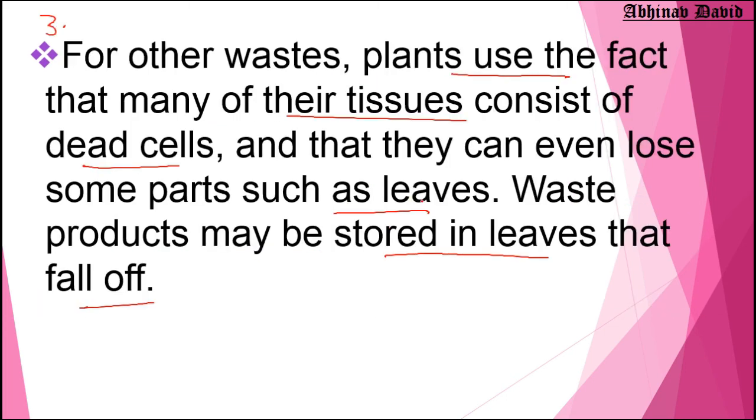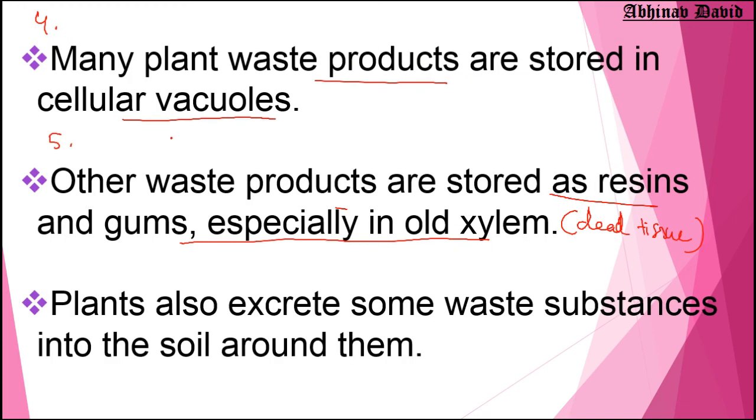You have seen in point number three that plants use the fact that many of the tissues consist of dead cells. Already I have told you that many of the cells in the plant are dead, and they use them for storing substances, waste products like resins and gums. And the last one is that plants also excrete some waste into the soil. Which part of the plant excretes waste products into the soil? The roots. So these are the six points given in your NCERT.